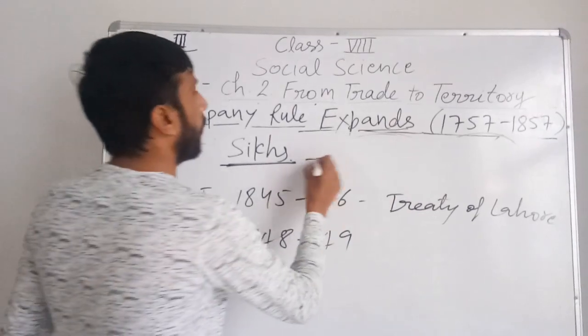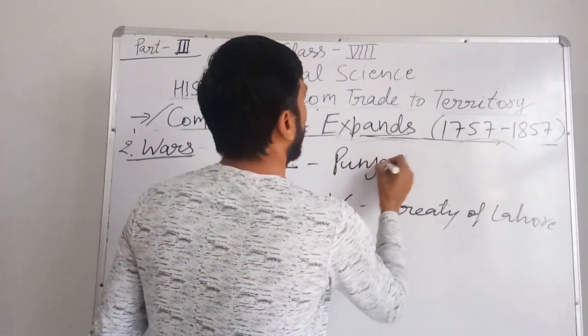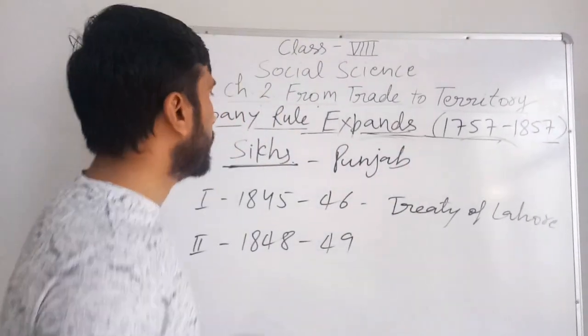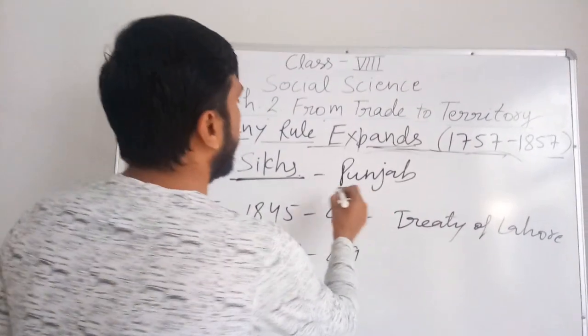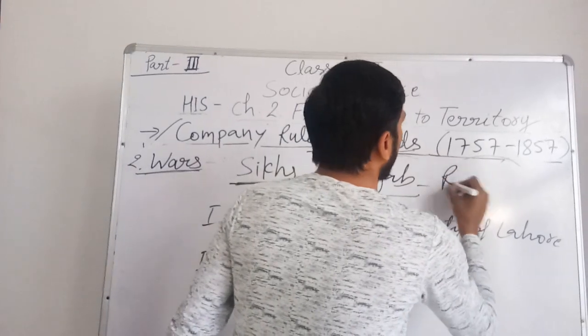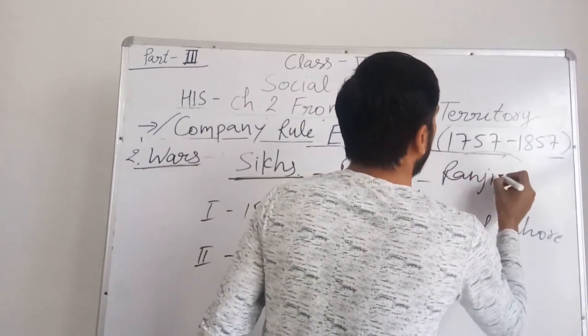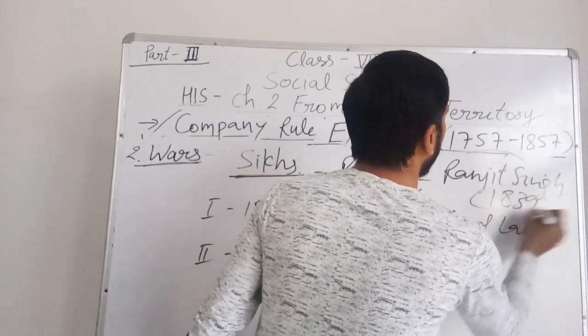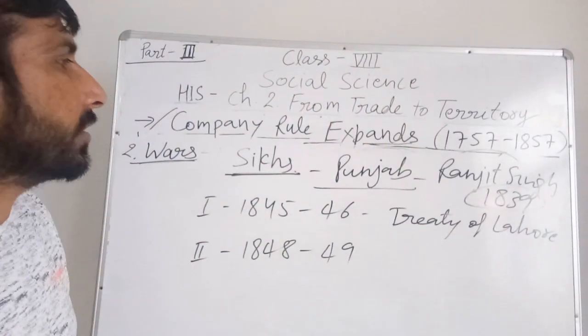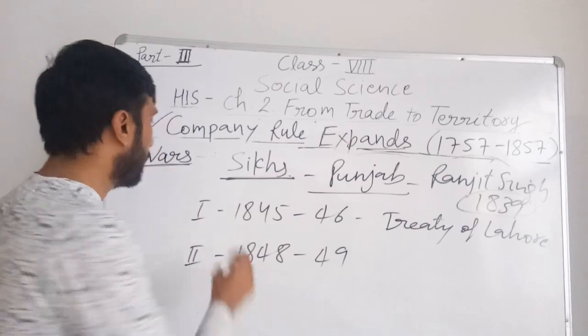The Sikhs used to rule over the area of Punjab. So now we'll discuss how the Sikhs were defeated by the British, right, in Punjab. After the death of Maharaja Ranjit Singh in 1839, the British fought two wars against the Sikhs.